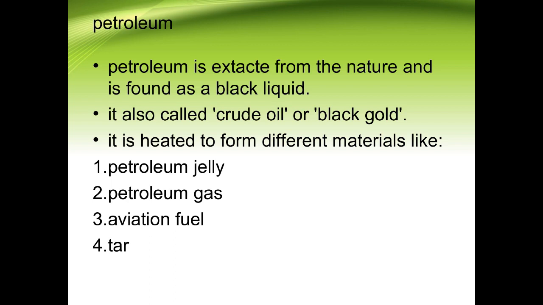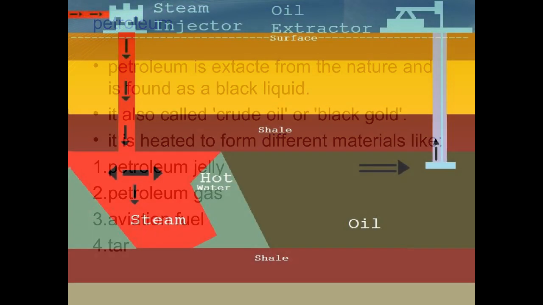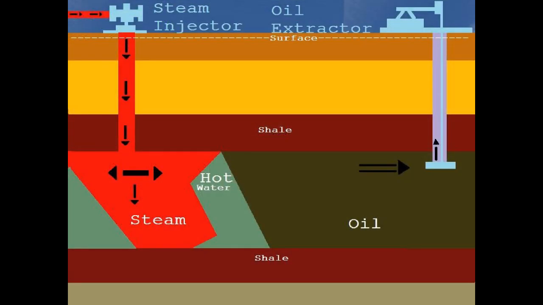Now how is petroleum formed? Let us study, children. This is an outline of how oil, or petroleum, is extracted, children. First of all, through the steam injector, high pressurized steam is injected through pipes into the hot water, into the rocks beneath the water bodies, in the oceans and rivers. Once this is done, the oil is pushed down to the nearest oil extractor reservoir.